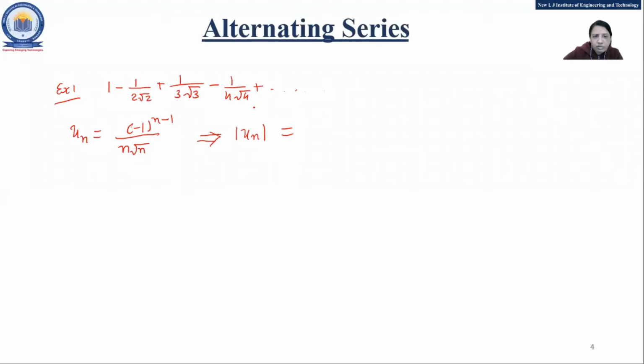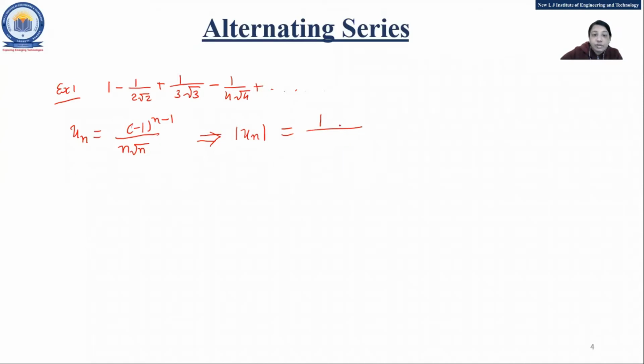Remove 1 by n, no. How is the n supposed to be removed? Un is fixed, that is minus 1 raised to n minus 1, right? Now what about this? And see, Akhilesh, you are writing 1 upon n raised to minus 1. Anything raised to 1 will always give you 1, right? So no need to write this.